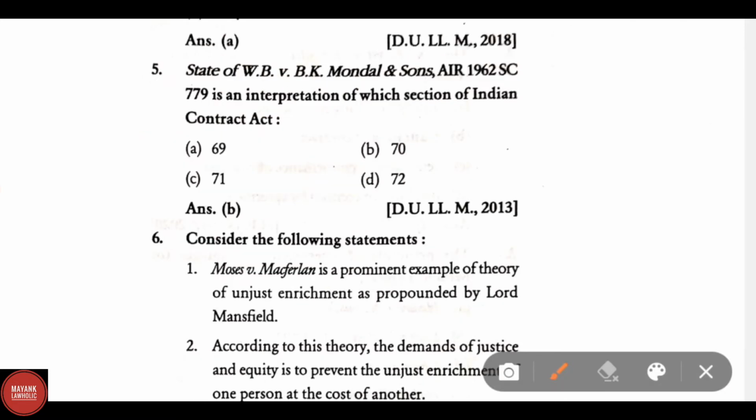State of West Bengal versus B.K. Mandal and Sons, AIR 1962 SC 779, is an interpretation of which section of the Indian Contract Act? Correct answer is section 70 of the Indian Contract Act.